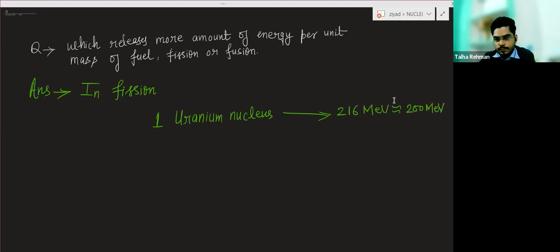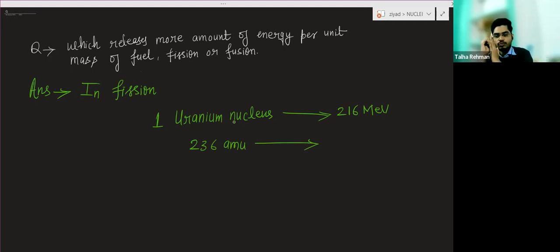Okay, so you can take this, this is fine. So in the fission of one uranium nucleus, this much energy you are getting. And which nucleus was breaking? Uranium 236 was breaking, na? So for the fission of 236 AMU mass, uranium 235 was getting one neutron.